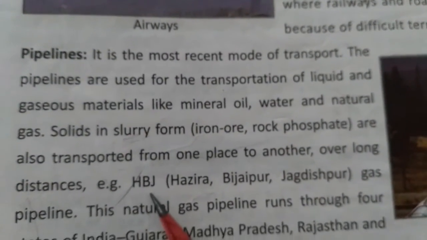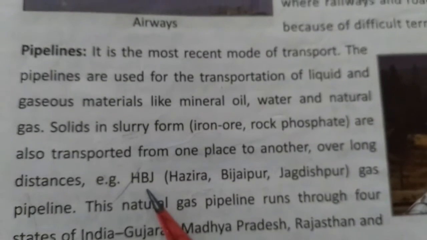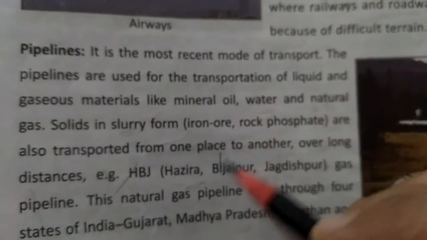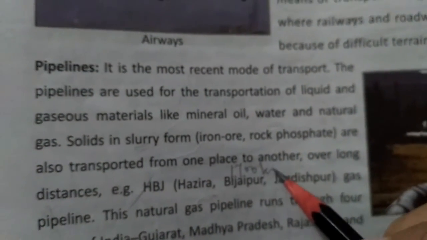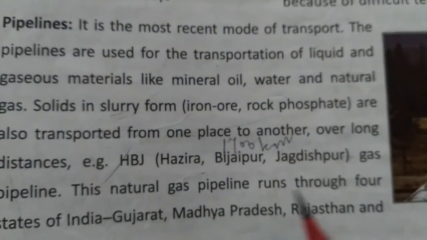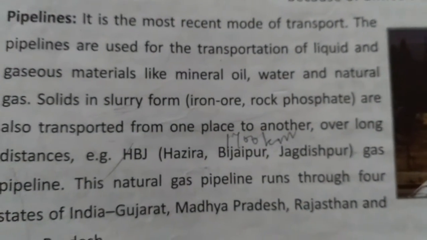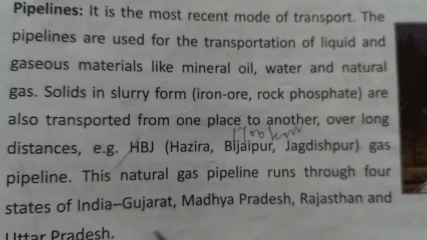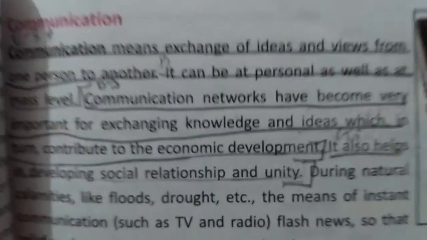A very important example is the HBJ, Hazira Bijapur Jagdishpur gas pipeline. It is of length around 1700 kilometers, and this natural gas pipeline runs through four states of India: Gujarat, Madhya Pradesh, Rajasthan, and Uttar Pradesh. These are the main four states through which the HBJ pipeline moves.